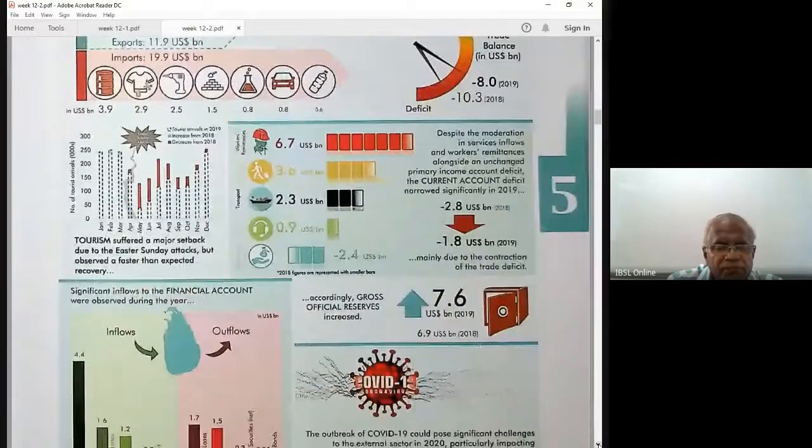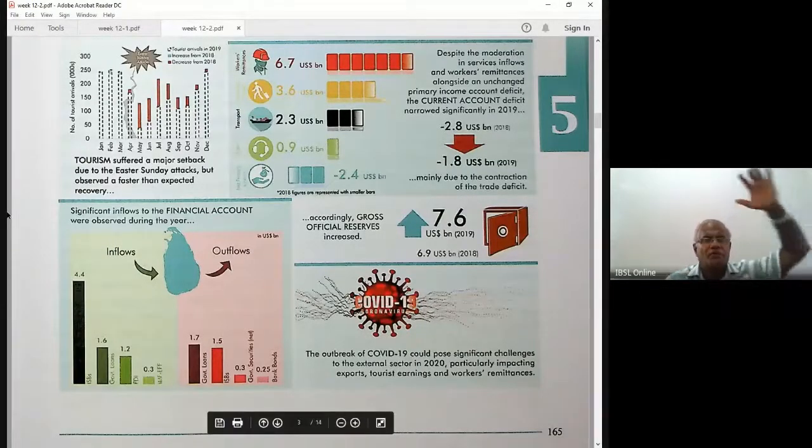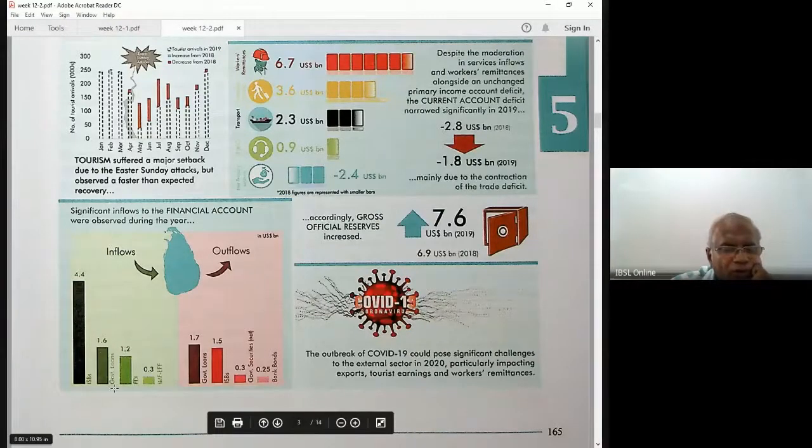You can see outflow, inflow, significant inflows to the financial account. Now we come to observe during the year the financial account, the government loans. These are inflows and the outflow. The loans, FDIs 1.2 billion. Then you have the outflow, the ISBs, the government loans, bank bonds. These are the items. You can get those numbers from these. Inflow is the credit. Outflow is the debit.